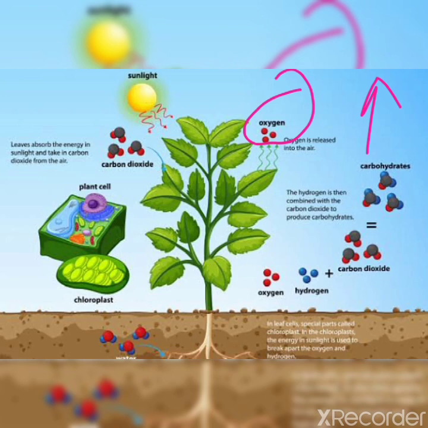Glucose and fructose are formed as a result of photosynthesis, and after that this glucose or fructose travels to other parts of the plant, because all the parts of the plant need food, or glucose, or carbohydrate.